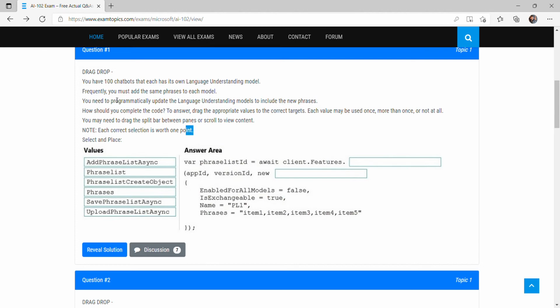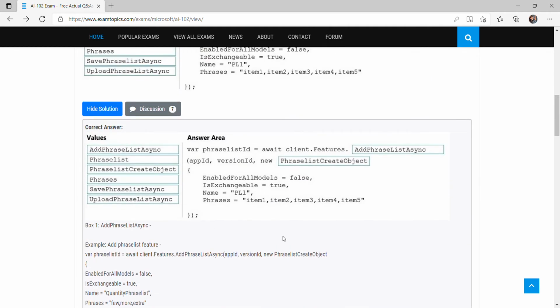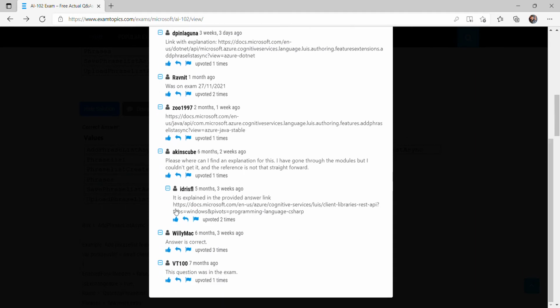So by using the programming language, we have to complete the code. We have to create one function, and that means we have to include the new phrases. So we have to add phrase list async, and new means we have to create some object. If we reveal the answer, our answer is correct: add phrase list async and phrase list create object. And if we go to the discussion tab, most of the people are saying that what I mentioned is correct.